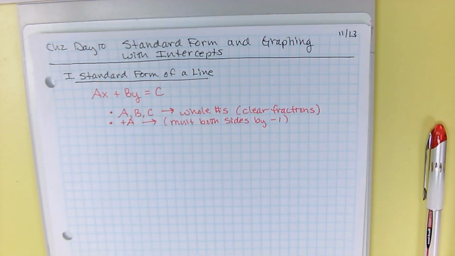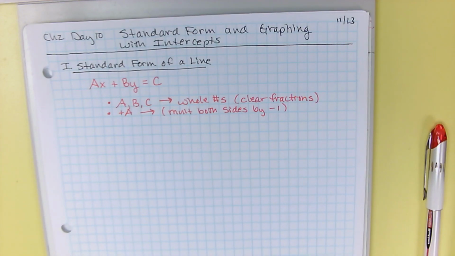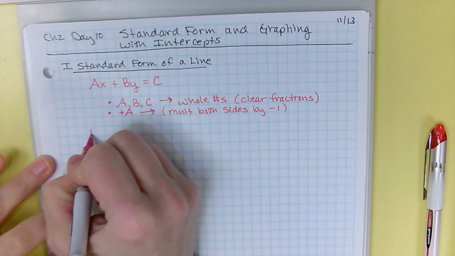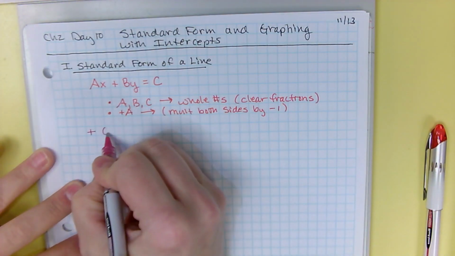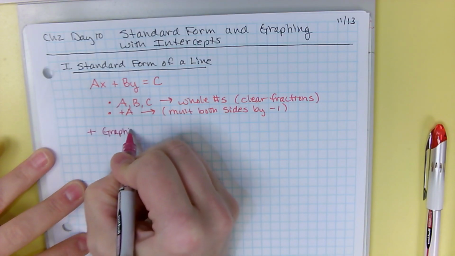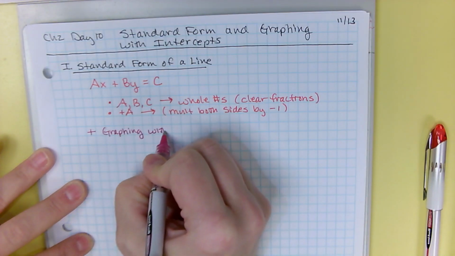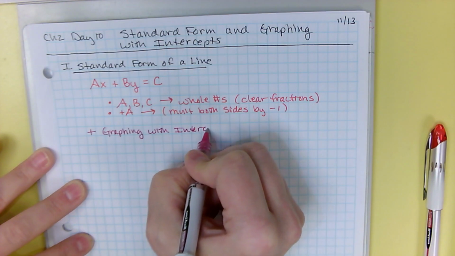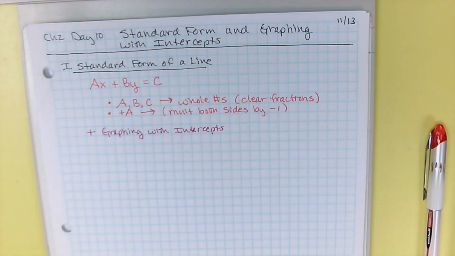Now, as always, every form has something that it does well. Standard form is actually really good for story problems, but I think its biggest plus is you can use it for graphing with intercepts. And it's a really, really fast way to get your x-intercept and your y-intercept. So that's a big plus.